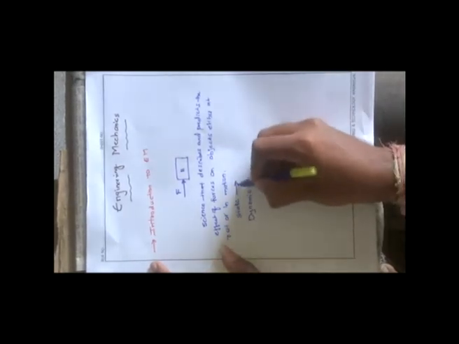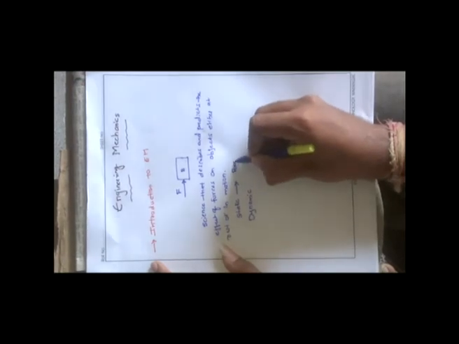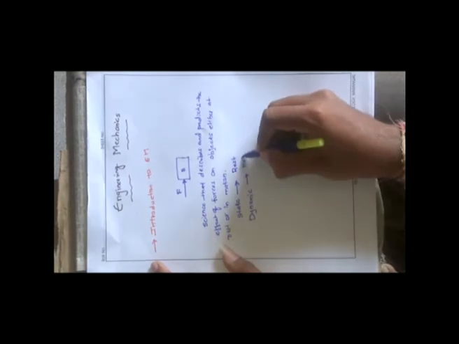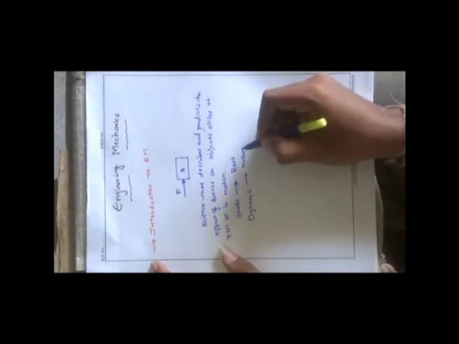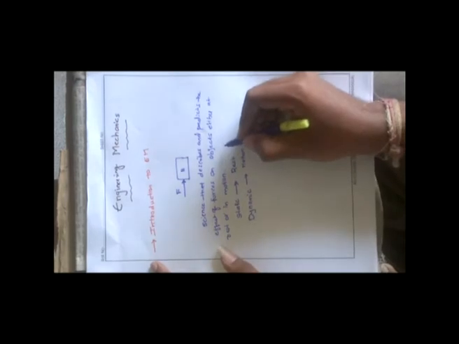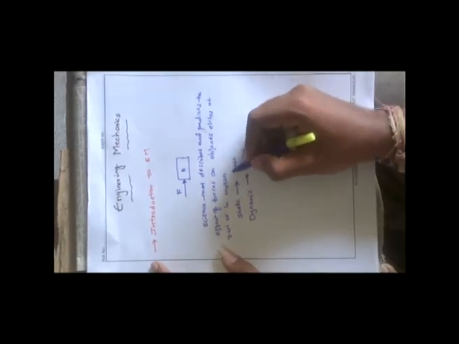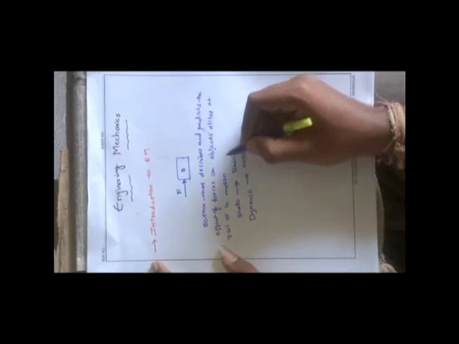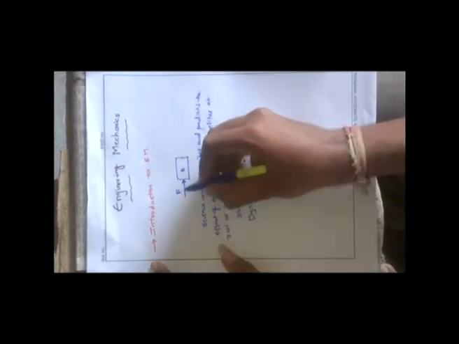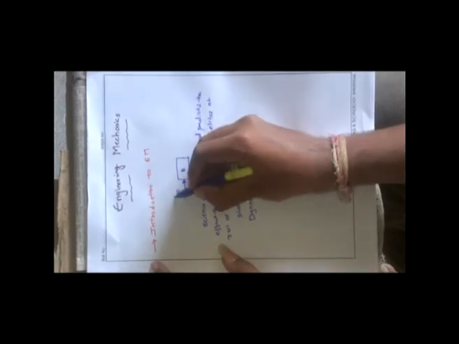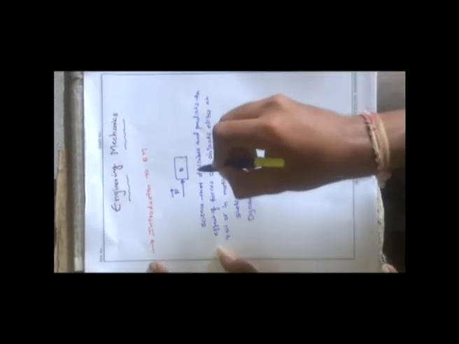Static means the body which is at rest is said to be static, and the body which is in motion is said to be dynamic. Therefore, engineering mechanics deals with the objects, the forces and their effects on the objects. What is the effect produced by the forces when acting on an object? We know that force is a vector quantity. Before that, what is meant by force? What is the effect produced by this force? We will deal with that in engineering mechanics.